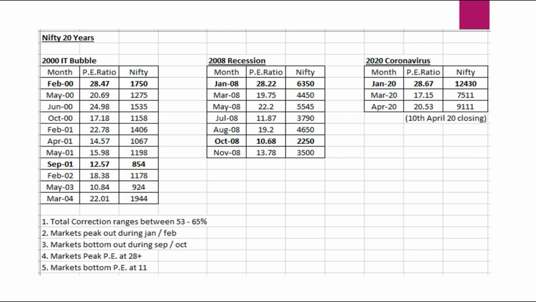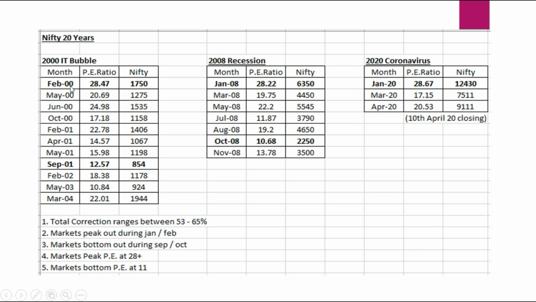Yeah, in the last 20 years, there have been only two major cases: one is the IT bubble and the other the recession of 2008. So the commonness is one that we need to always keep track of: when Nifty touches around 28 or 28 and a half, you need to be very, very cautious, even if you're good at investing in the right stock. That will help us to safeguard our portfolio.